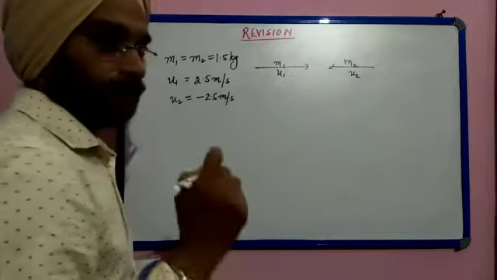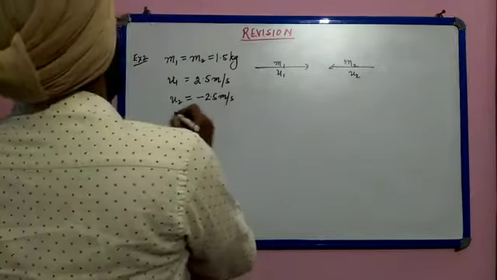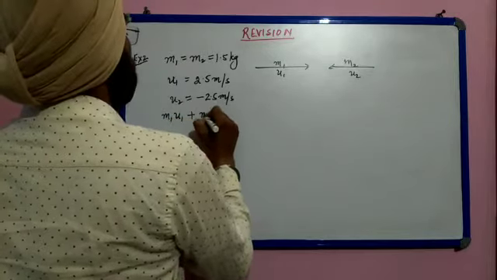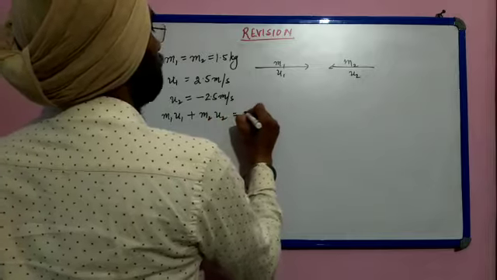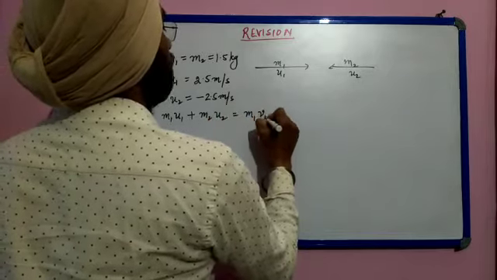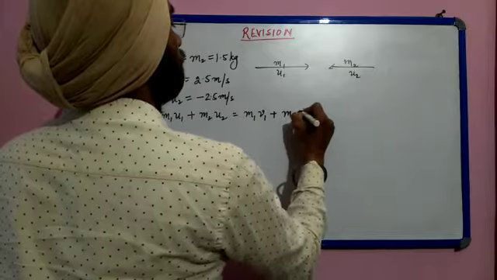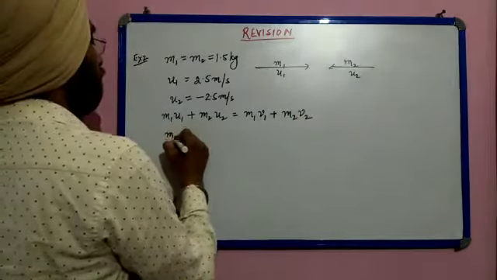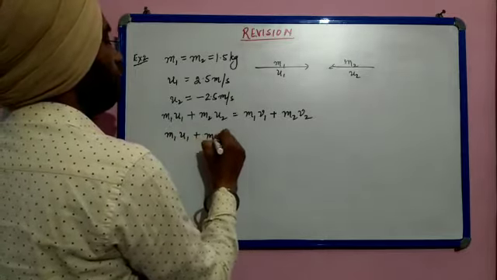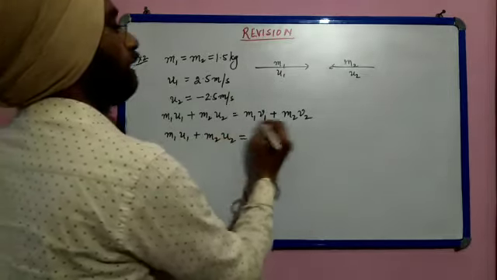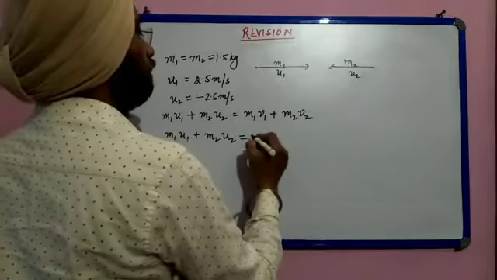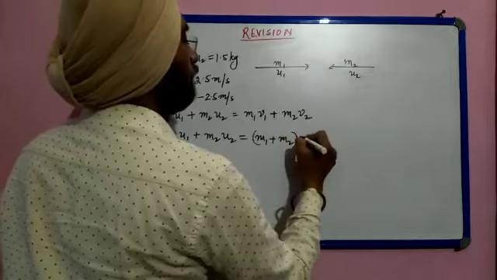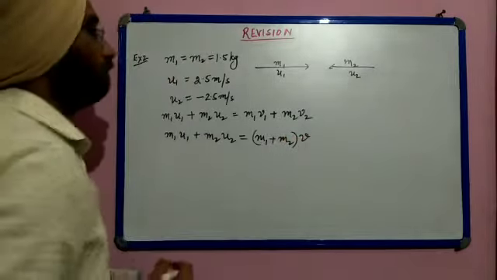We know from the law of conservation of momentum, m1 u1 plus m2 u2 is equal to m1 v1 plus m2 v2. Now m1 u1 plus m2 u2 we are having, but here since both the bodies combined, the combined mass is m1 plus m2 and their velocity, let the final velocity be v.